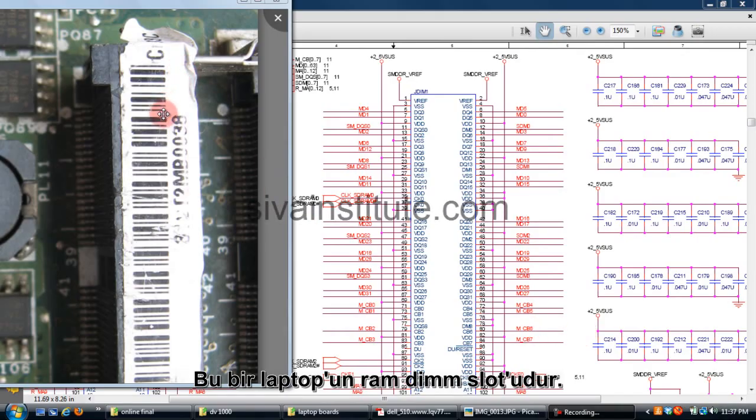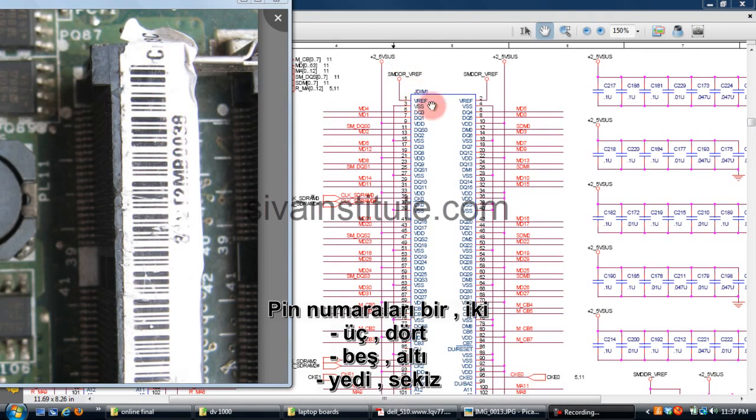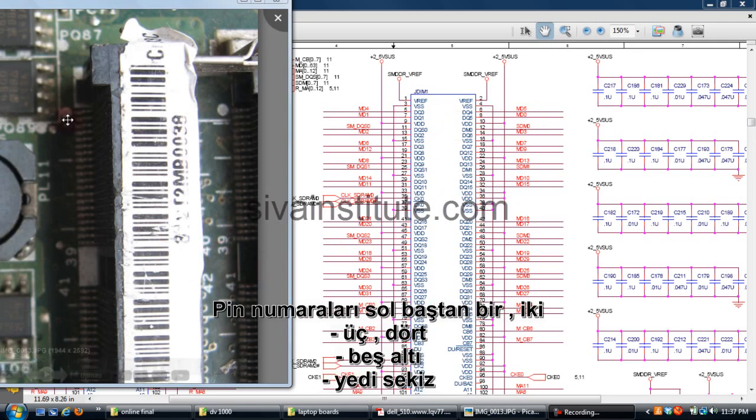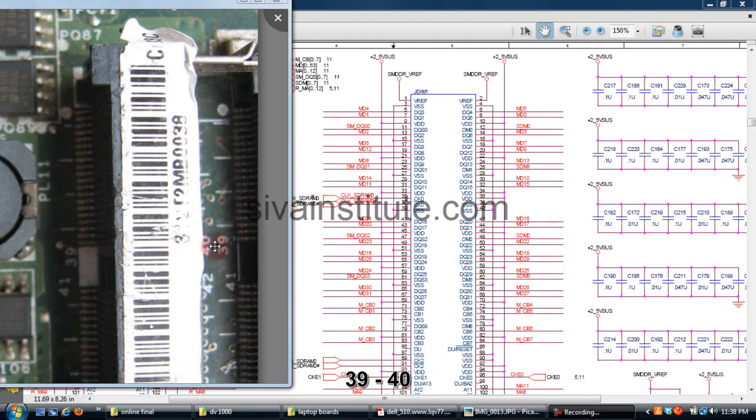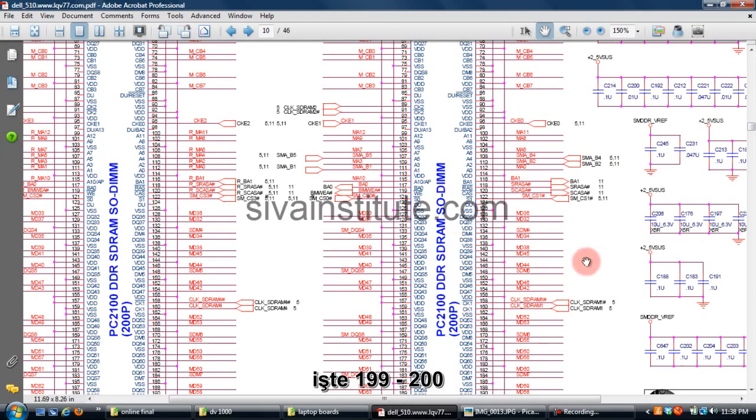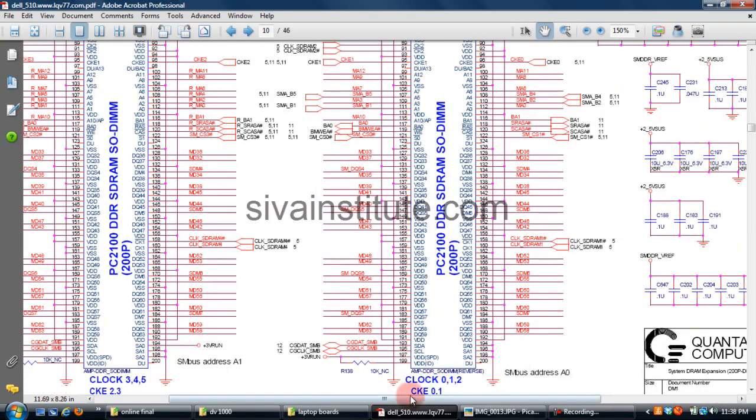This is a DDR1 laptop DIMM slot. Pin number 1, 2, 3, 4, 5, 6, 7, 8. Pin number 1, 2, 3, 4, 5, 6, 39, 40, 41, 42. The last pins are 199, 200.